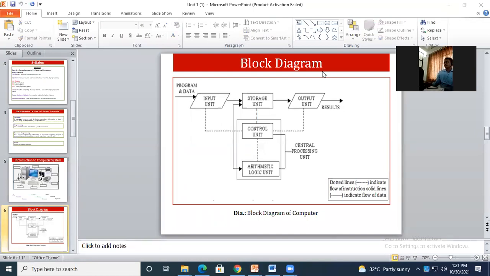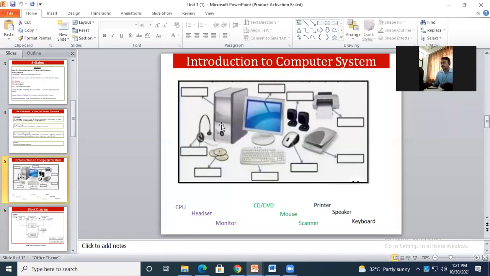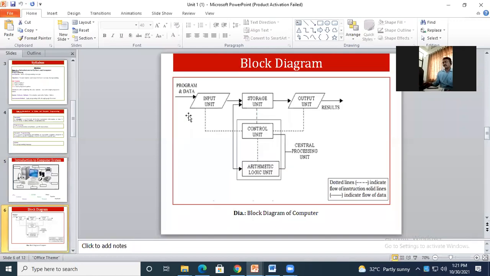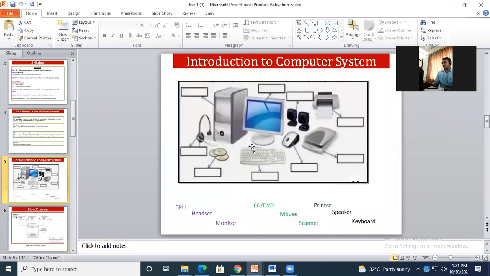Now if you see this block diagram, okay, in the last lecture we have covered up to this. These are the components and we have categorized them as processing, input and output. Okay, but how are the things happening inside it? How are the things happening inside this computer fundamentals or this computer system? Okay, that we are going to discuss now here.